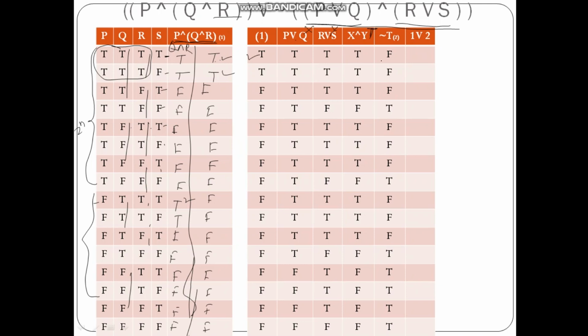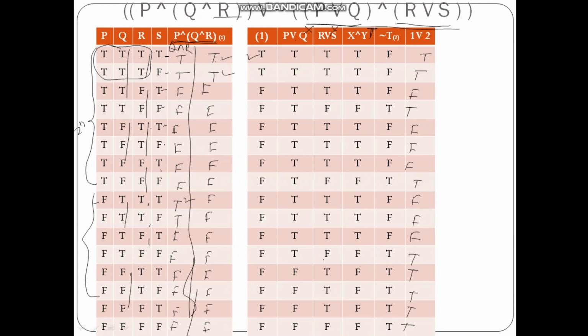So this is true or false is true, true or false is true, false or false is false, then false or true is true, false false is false, then we have false false false, false false false. Then false true is true, false false is false, false false is false, false false is again false, false true is true, false true is true, false true is true, false true is true, and false true is true.